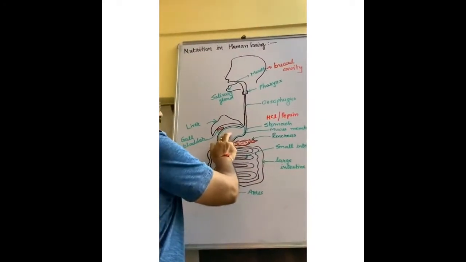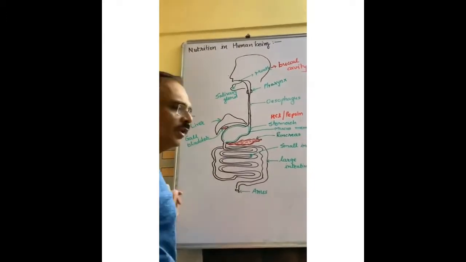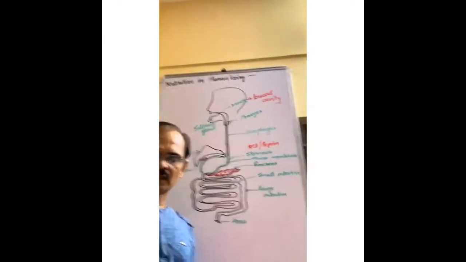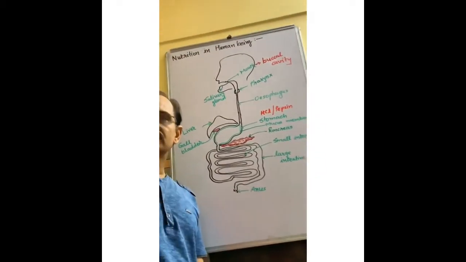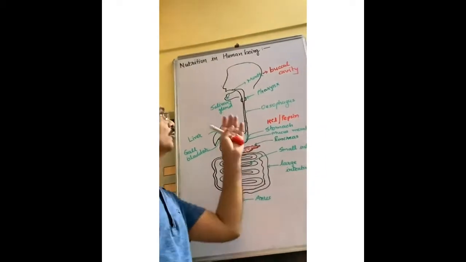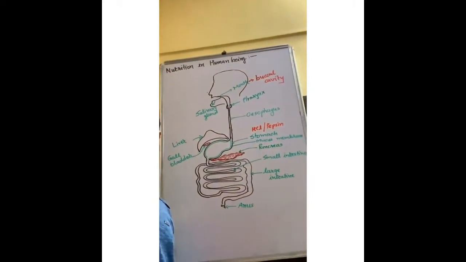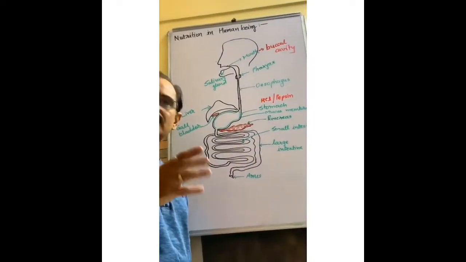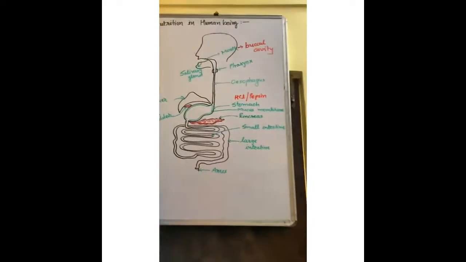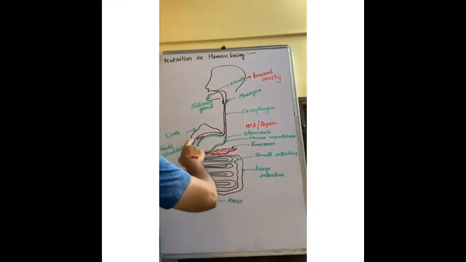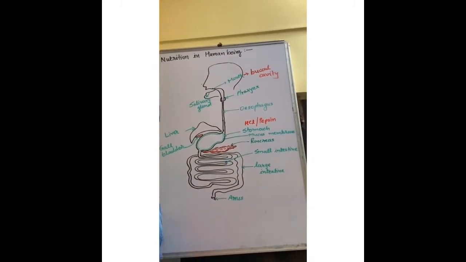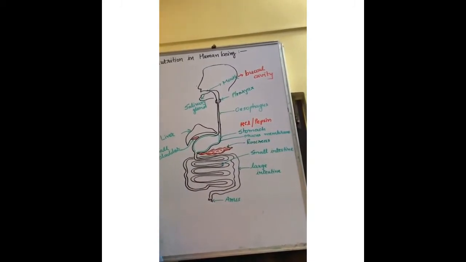Now, above the stomach there is a liver. What is the function of the liver? The liver absorbs the toxic material which may have entered into the food. Along with the food, it absorbs it and passes this toxic substance towards the kidney. Then the gallbladder. Gallbladder is also necessary.